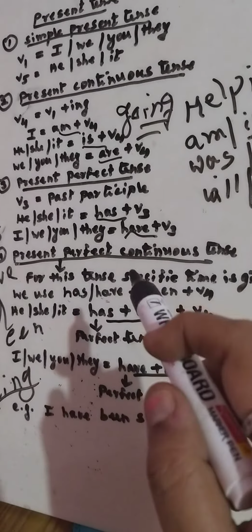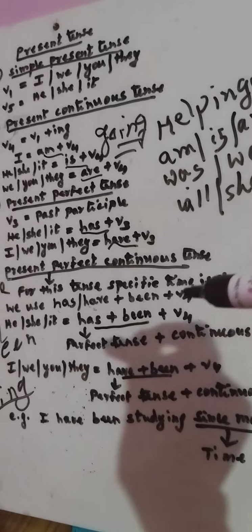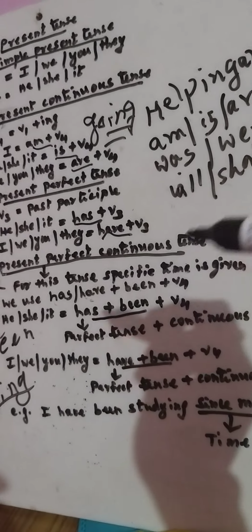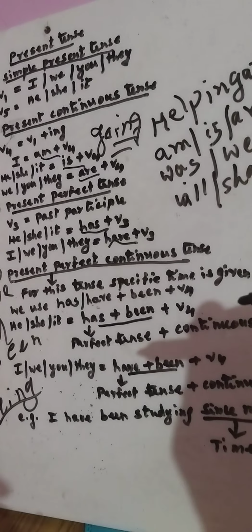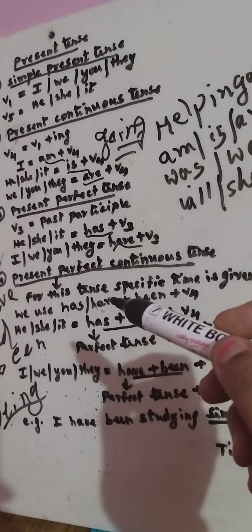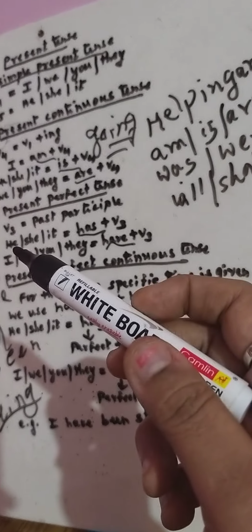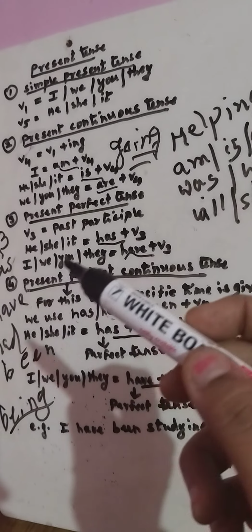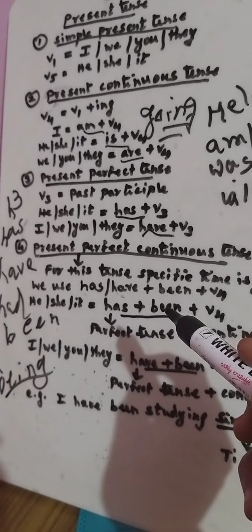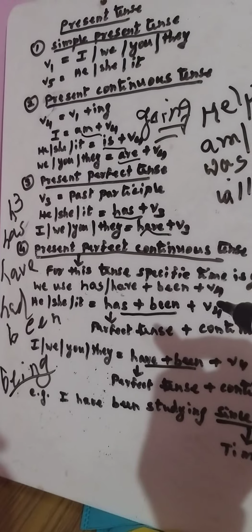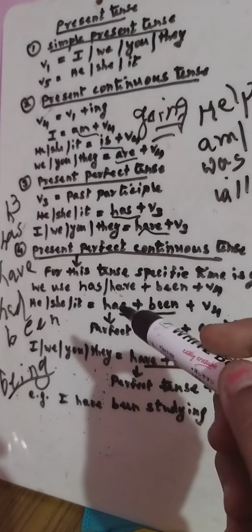Now, present perfect continuous tense. This tense, normally we never use it. Sometimes we use it while speaking, but not in writing. For this, a specific time has to be given. Now, again, we are going to use has and have. Has, all of you know, we are going to use with he, she, it. Have, all of you know, we are going to use with I, we, you, they. Plus been, plus your verb 4, because continuous is still there. When I say your perfect tense, has plus been.